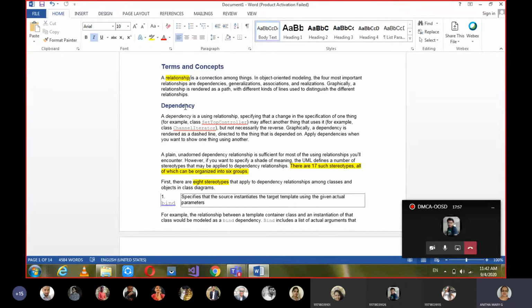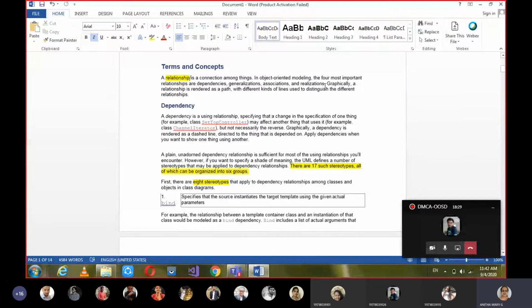From there again we start building. Okay, so we have things, relationships and diagrams, right? The things whatever we have learned are to be grouped, connected, linked. That connection or linking or grouping can be done through relationships. So that is the purpose of relationships, and we have discussed how many kinds of relationships there are.